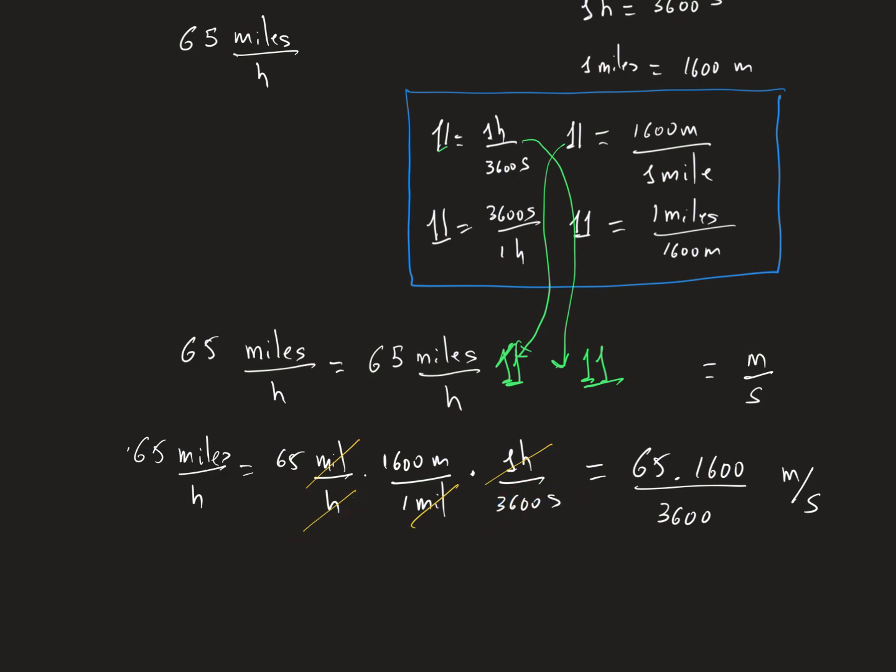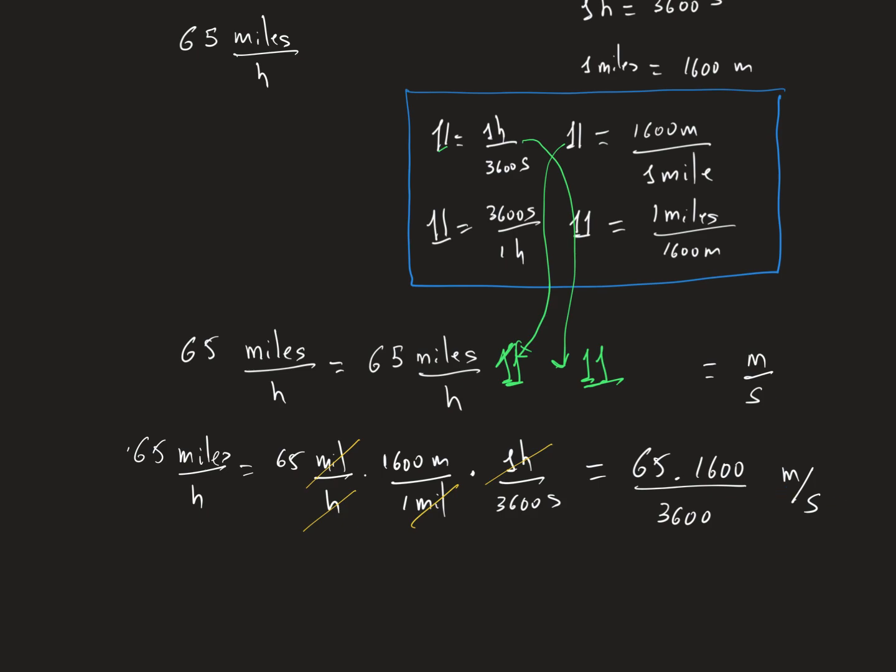So at the end I have 65 by 1,600 divided by 3,600. Miles cancel with miles, hours cancel with hours, and what appears converted is meters and seconds.